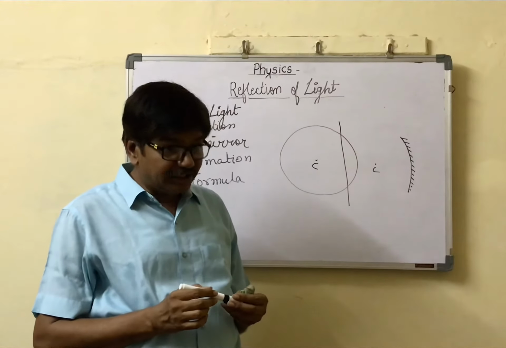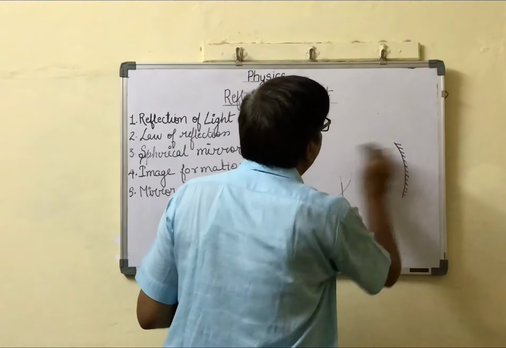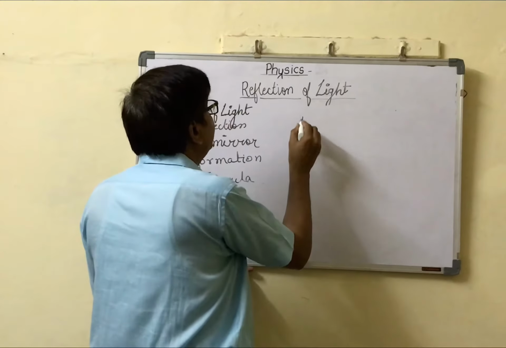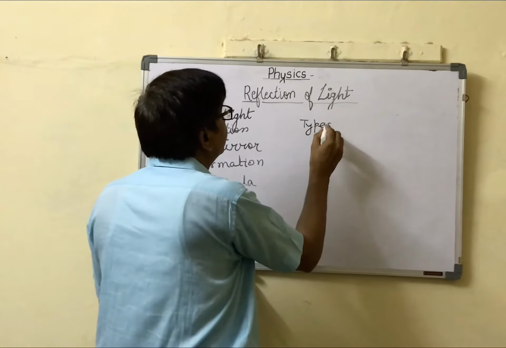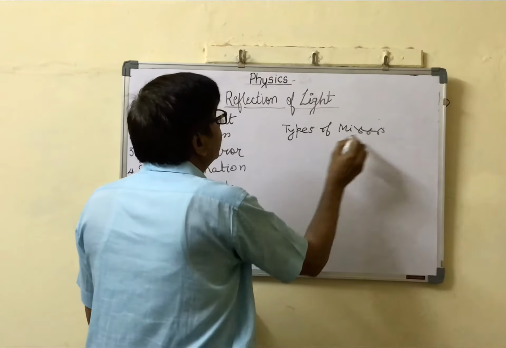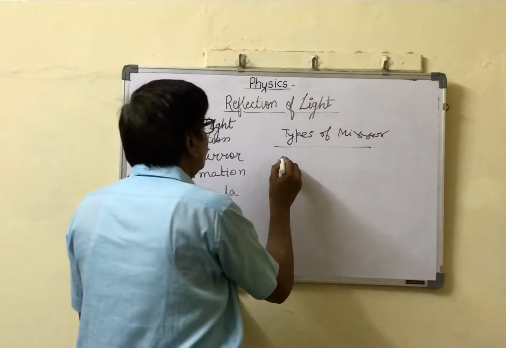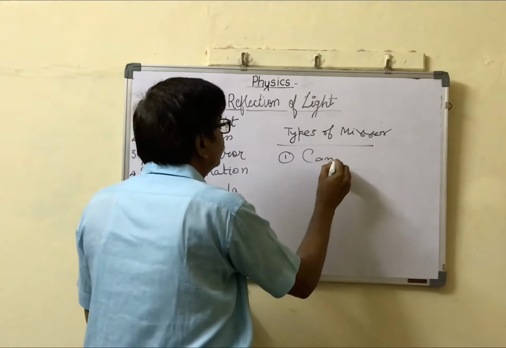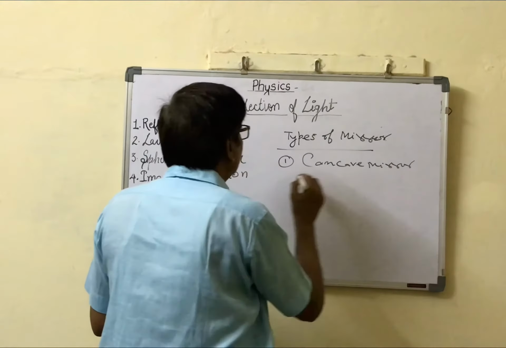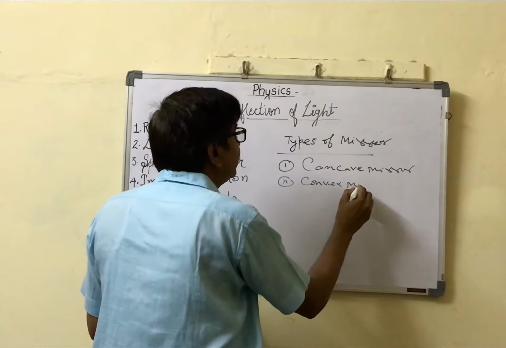It means there are two types of mirror. First is the concave mirror, and second is the convex mirror. Now the question is, what is convex and what is concave?